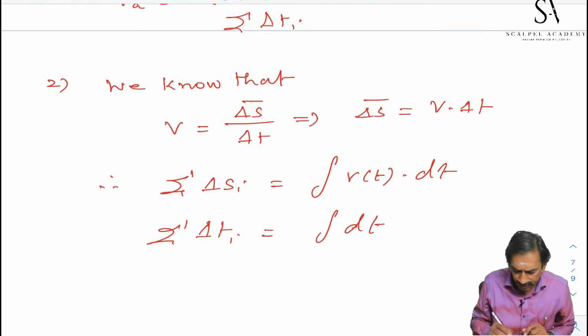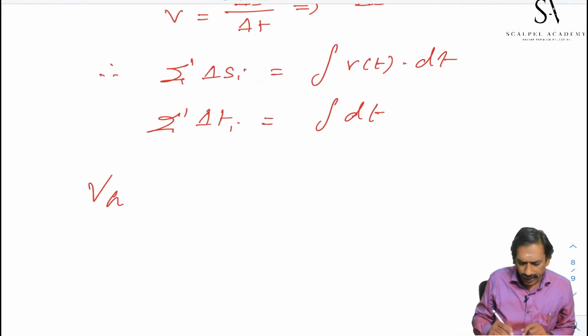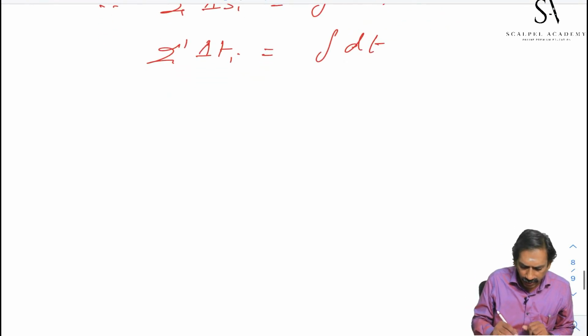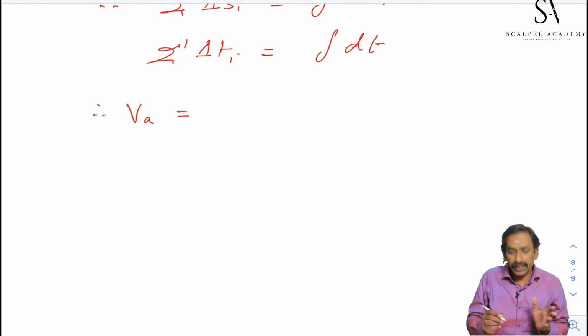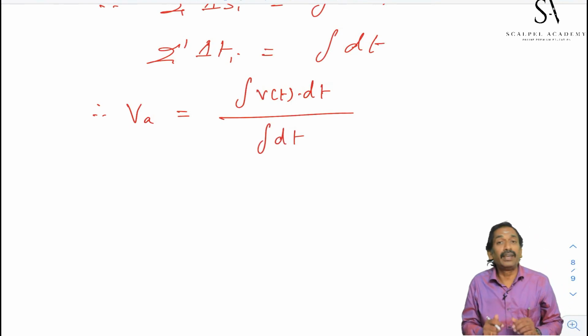Therefore, the average velocity is equal to the total displacement, integral of V of t dt, whole divided by integral dt. You have to apply the limit.